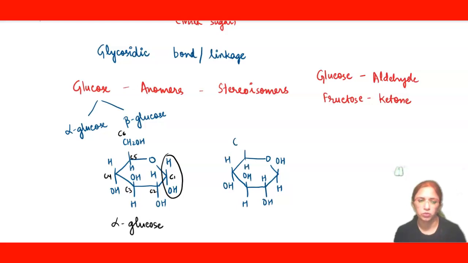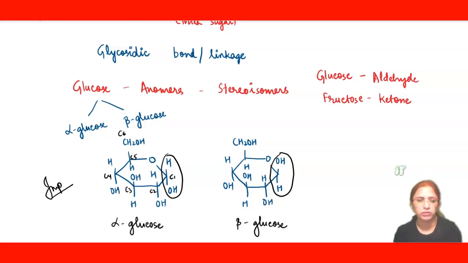So you can also practice simultaneously by looking at my screen. In beta glucose, the hydroxyl group is present on the above side. This is important to answer the questions related to starch and cellulose.